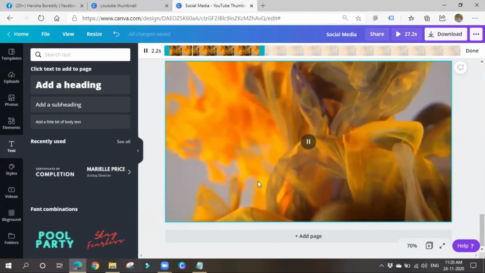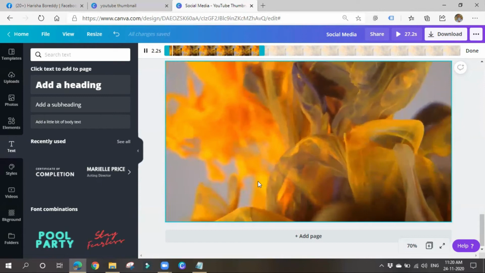You can add whatever designs you want also. You can place your photos and all in your videos and all. Then you can make your videos also. Clear till now?